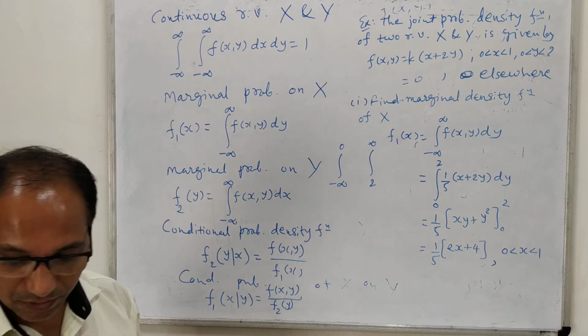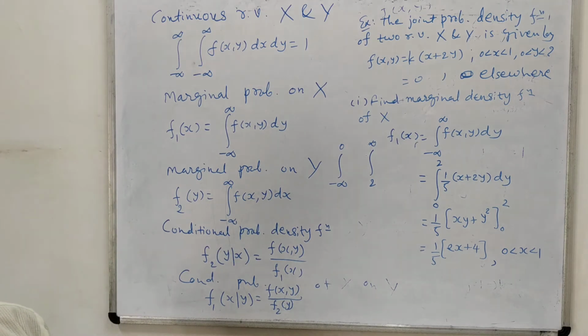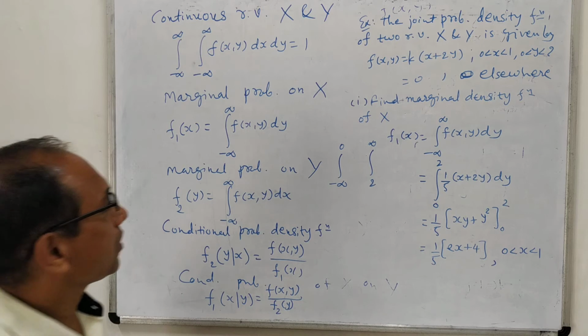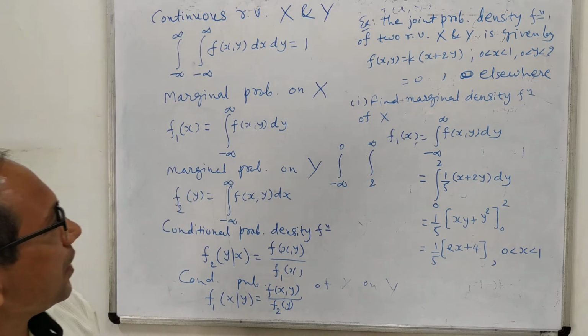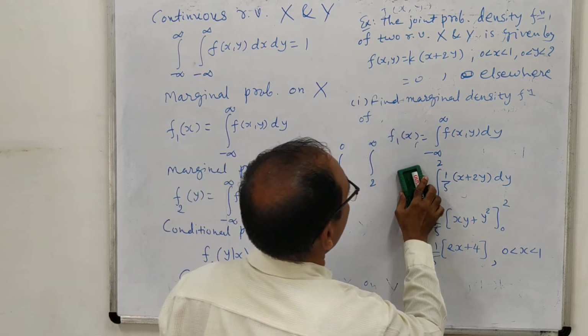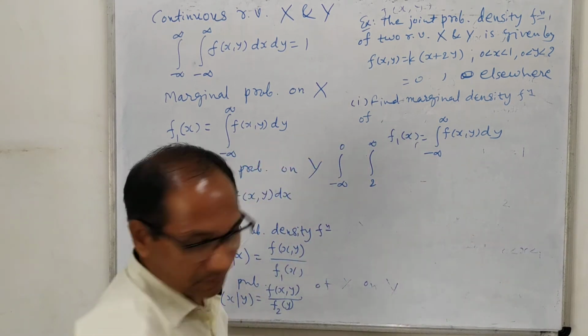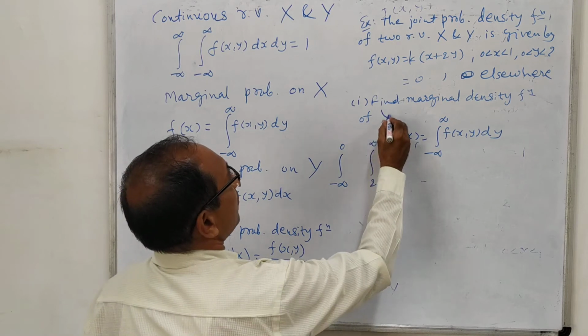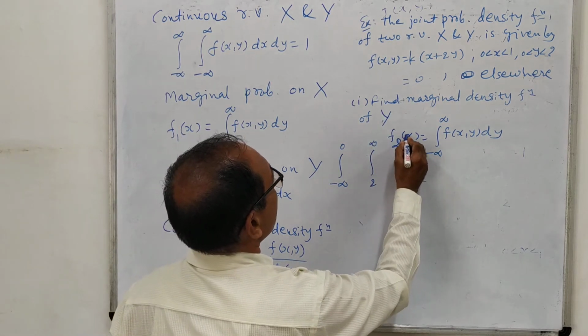Similarly, we can find the marginal density function of y, which is denoted as f2(y).